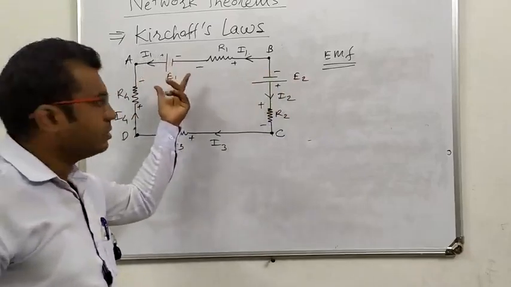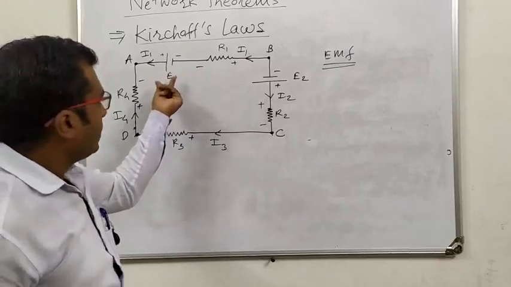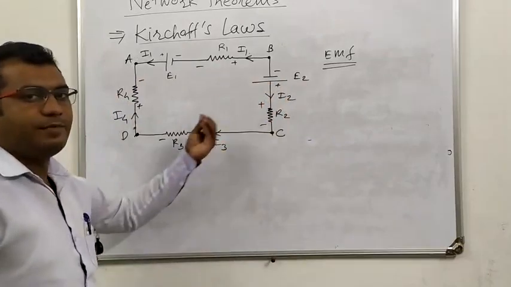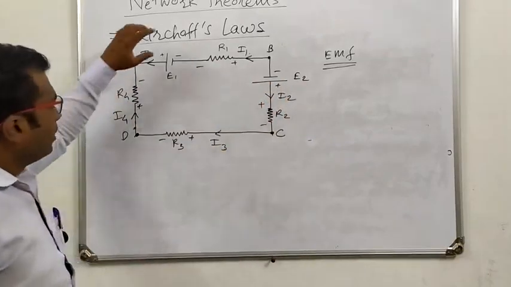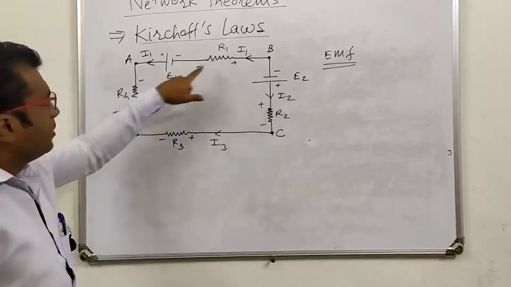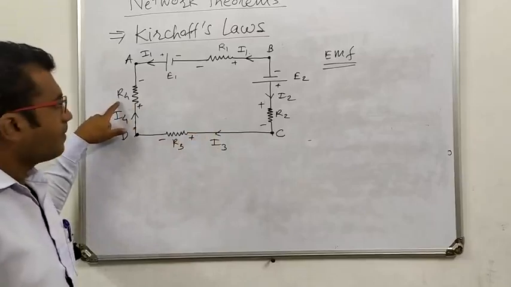These are the batteries. Suppose these are the batteries. They produce the EMF E1 and E2. Let's take them as 5 volt, 10 volt, 15 volt. That is the EMF of that voltage source. Here there are four resistors, R1, R2, R3 and R4. These are the four resistors.